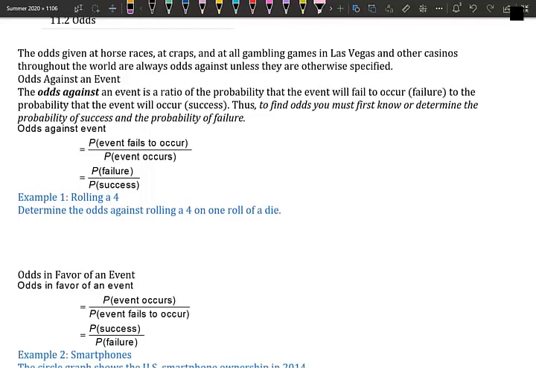So odds against an event is a ratio of the probability that the event will fail to occur, failure, to the probability that the event will occur, success. Thus, to find the odds, you must first know or determine the probability of success and the probability of failure. So odds against is P of event fails to occur over P of event occurs, so it's failure over success. Odds against, that's always failure. So your against is failing, that's why failing is on top.